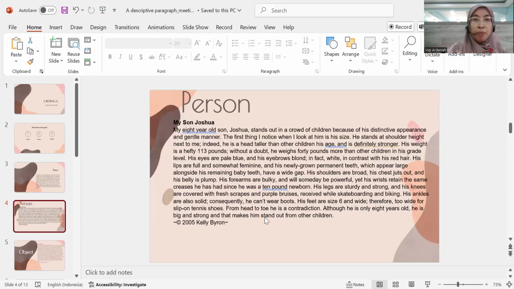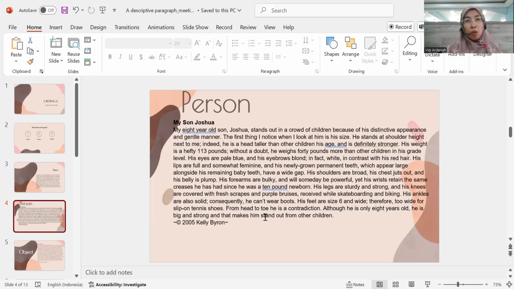Another example, let's say. The writer says, my 8-year-old son Joshua stands out in a crowd of children because of his distinctive appearance and gentle manner. The first thing I notice when I look at him is his size. He stands at shoulder height next to me, indeed. He is a head taller than all the children his age and is definitely stronger. His weight is a hefty 113 pounds. Without a doubt, he weighs 50 pounds more than all the children in his grade level, and so on and so on.